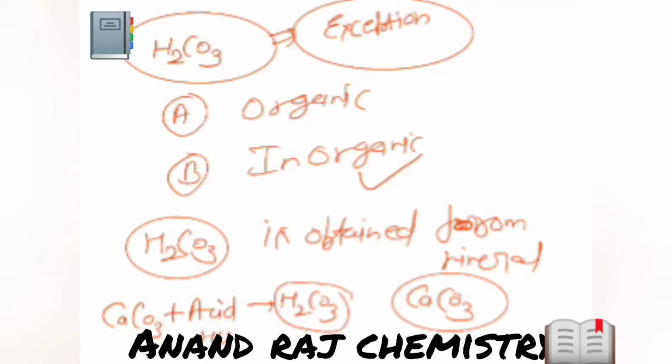Okay, H2CO3 contains carbon, but it is not organic. It is inorganic. Reason? It is obtained from mineral. Which mineral? CaCO3. So guys, tell me quickly if this part is clear. Quickly, press 1 if it is clear. Very good. Because it is obtained from the mineral.